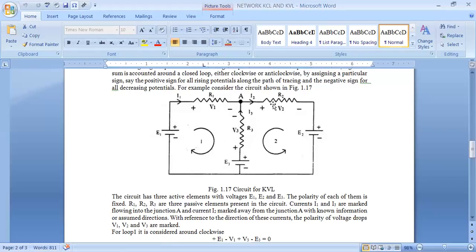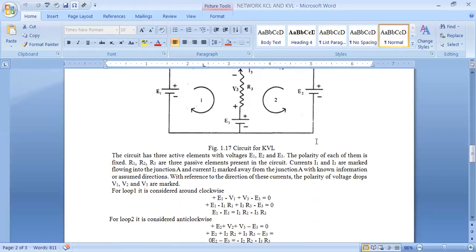If we consider this loop, how many EMFs are present? Two EMFs are present plus two drops. What are the two drops? V2, V3. And what are the EMFs? E2, E3. Means E2 plus E3, the sum of EMF, plus V2 plus V3 is equal to 0. Right.